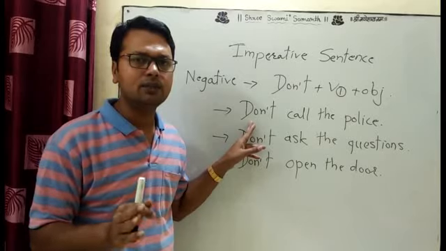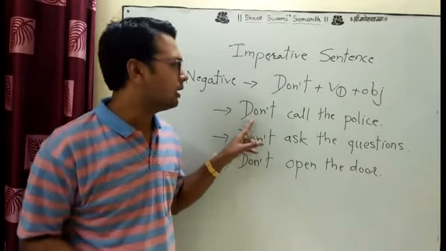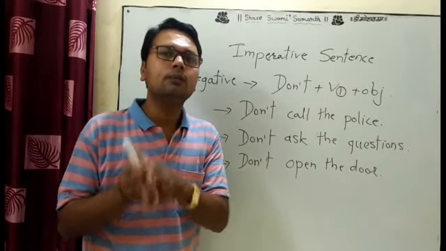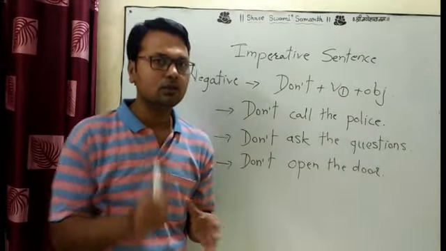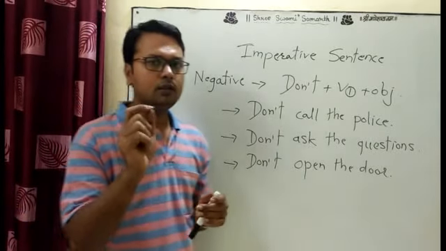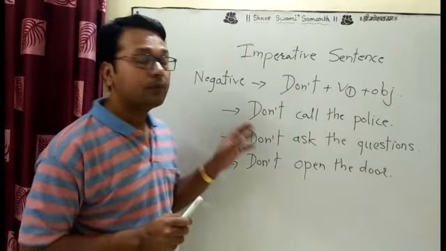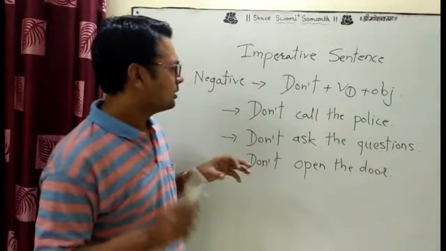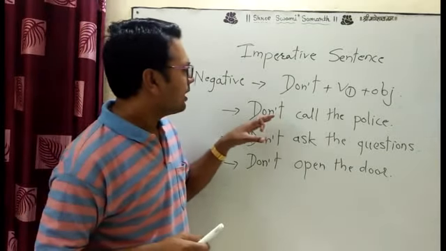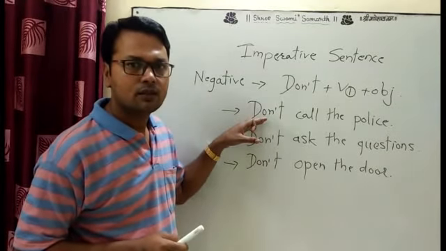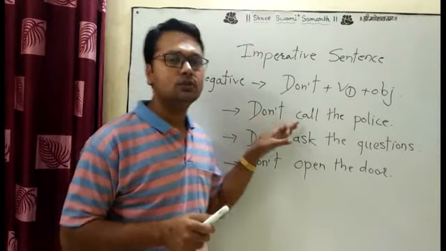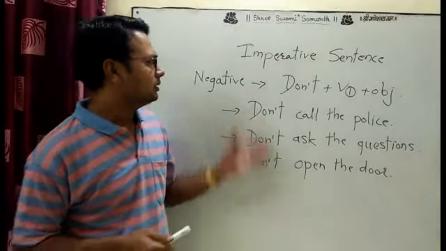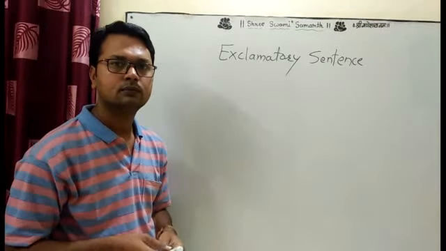You should always remember one thing. Why do we take don't? An imperative sentence is always used in the simple present tense. This is also important information. Now you understand why we are not taking doesn't. Actually, the subject is you. That's why we use don't. Okay, this is the imperative sentence.